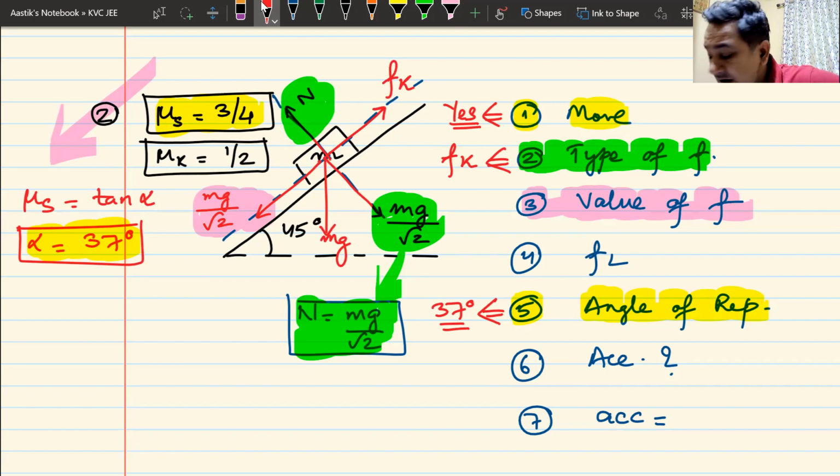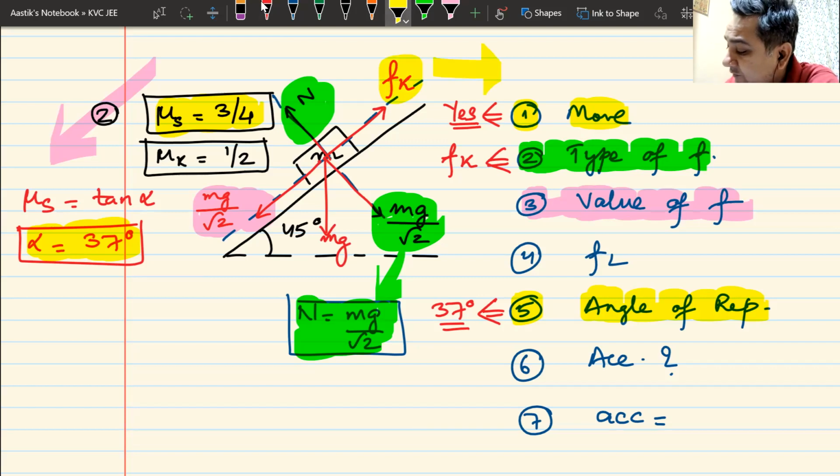Fk, kinetic friction. Why kinetic? Because the block is moving. Now, what is the value of kinetic friction Fk? Everyone knows that kinetic friction Fk is always equal to mu k multiplied by N. Now look at the value of mu k. Mu k is half.